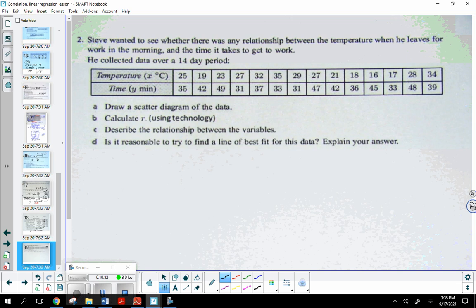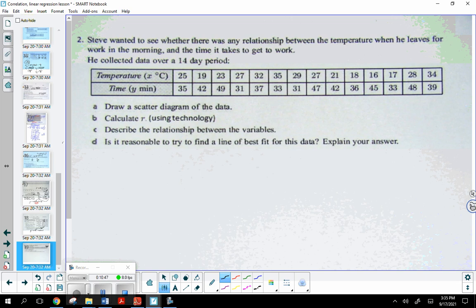Okay. Gotcha. All right. Let's take a look at number 2. Steve wanted to see whether there was any relationship between the temperature when he leaves for work in the morning and the time it takes to get to work. He collected data over a 14-day period.